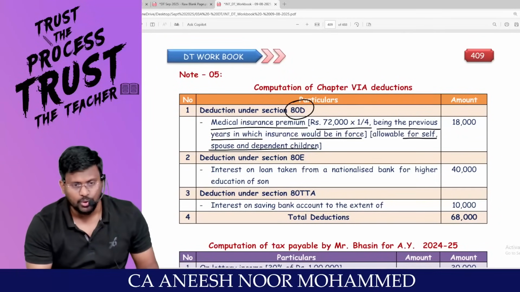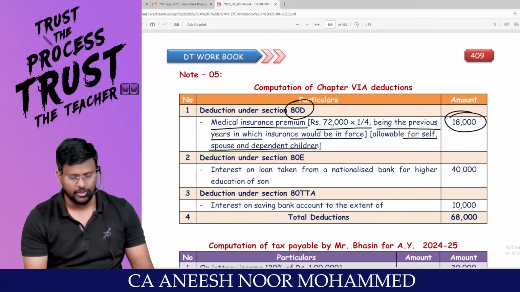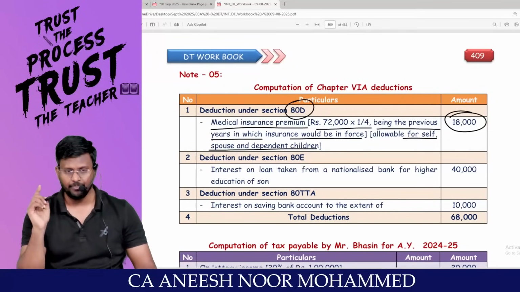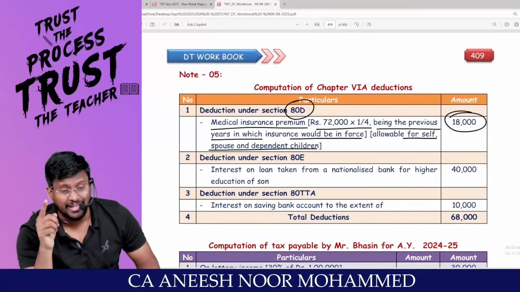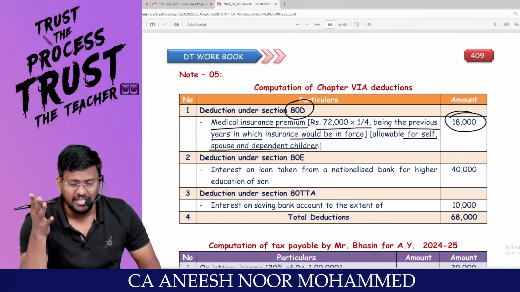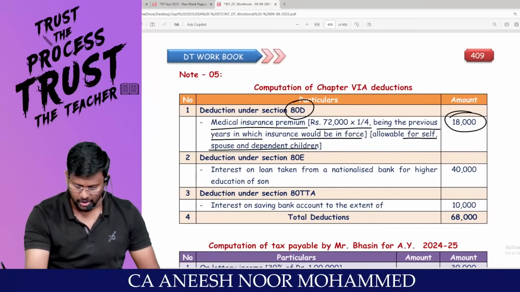So 72,000 divided by 4 is 18,000 per year, being the previous year in which insurance would be in force, allowable for self, spouse, and dependent children. 99% of the students will take it as 3 years because the question said 3 years. Even though he paid for 3 years, it is actually in force for how many years? 4 years. It should be spread over 4 financial years.